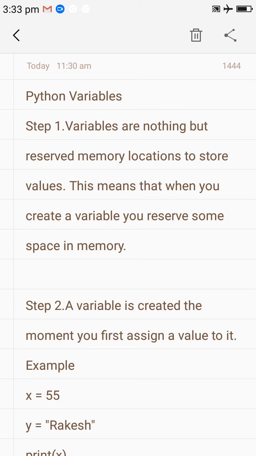Should we know what are variables? Variables are memory locations in a program. When you use any particular type of value in a program, then there is a need for a variable. So step by step we will understand what variables are. So step number 1.